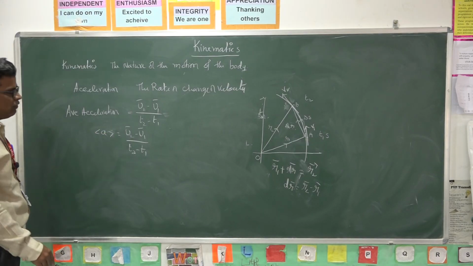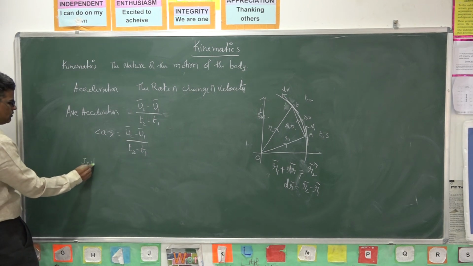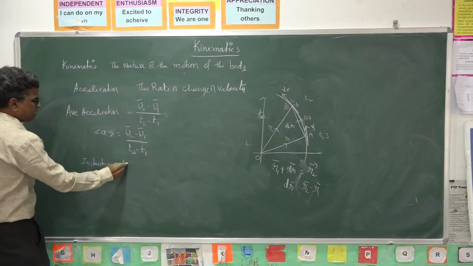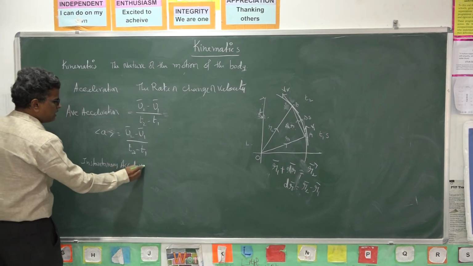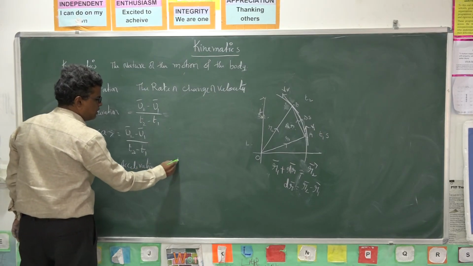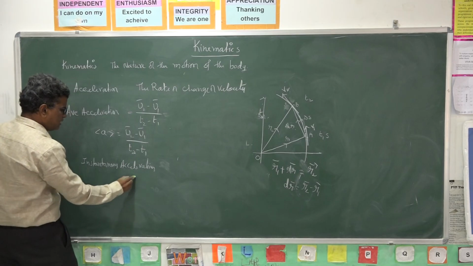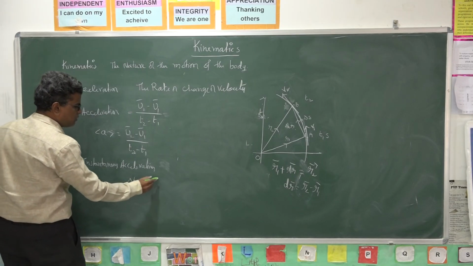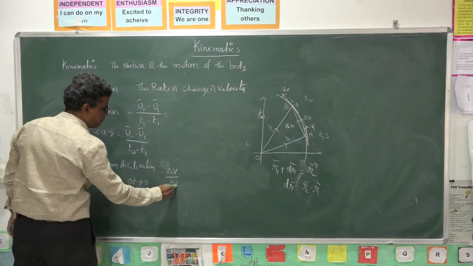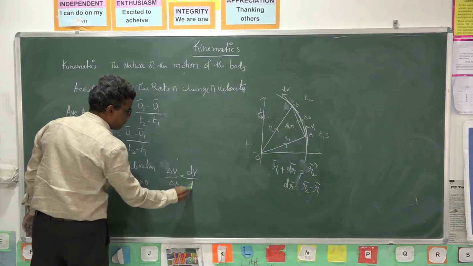If you want instantaneous acceleration, what is it? a is equal to, if this delta t is small, that is delta t tends to 0, delta v by delta t can be written as dv by dt.